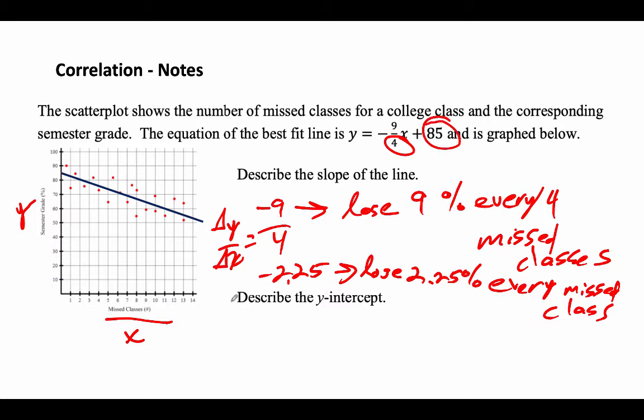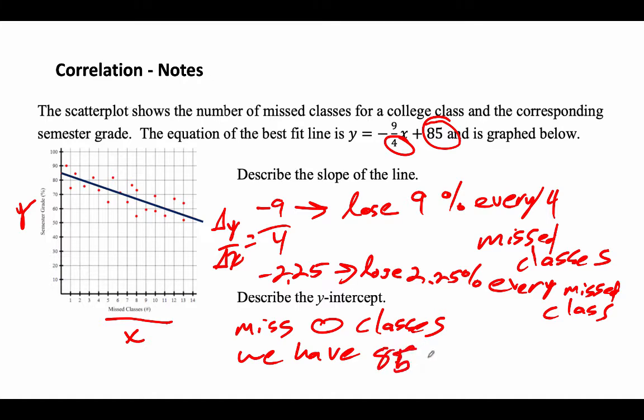Y-intercept is 85, so if we miss 0 classes, the X value is 0, we have 85%. And this is on average. Doesn't mean you're not going to get an A, but this is based on this data.